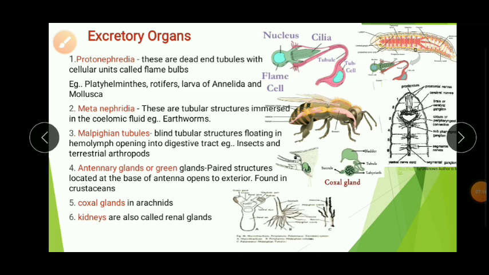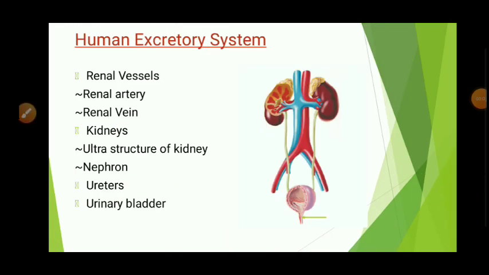And finally, kidneys are found in human beings and all the mammals, and these are highly structured. Let us see the excretory system and the organs which are involved. Renal artery is a red colored pipe-like structure. Renal vein is a blue colored pipe-like structure, a blood vessel which carries blood outside, and the renal artery supplies the blood to the kidney.